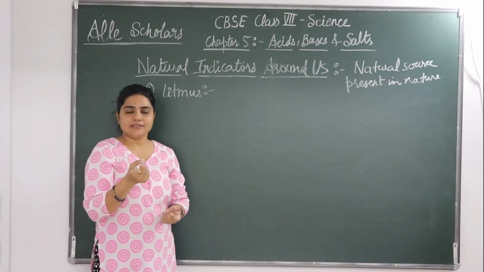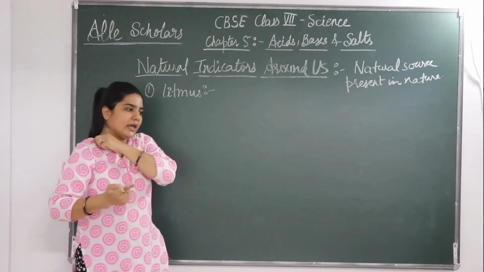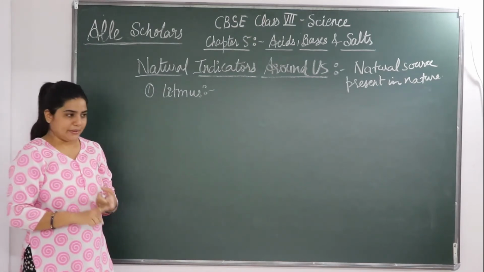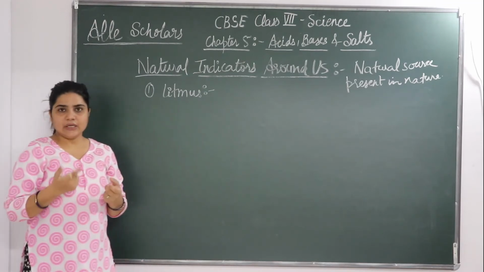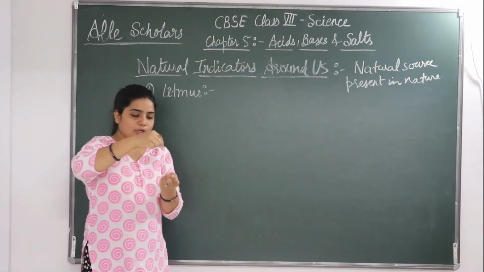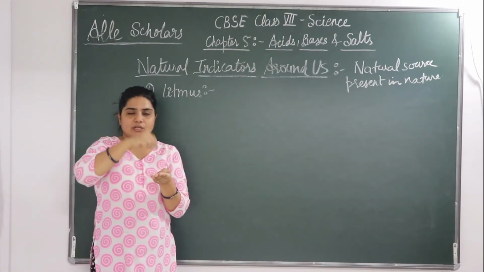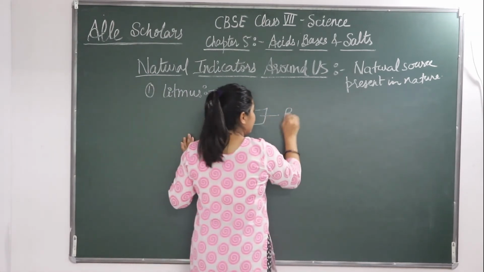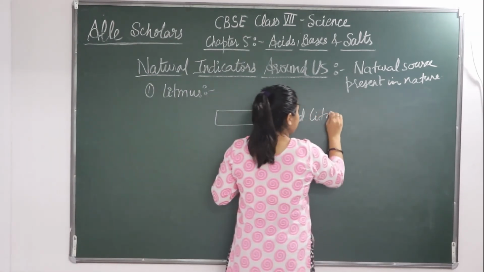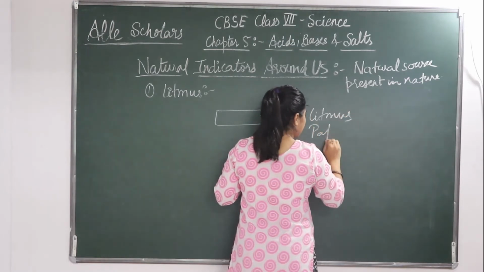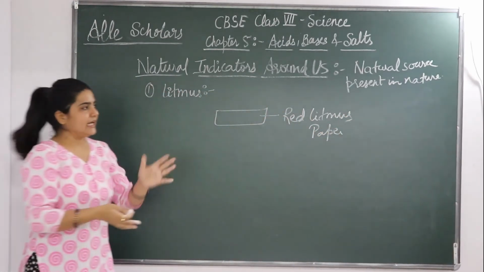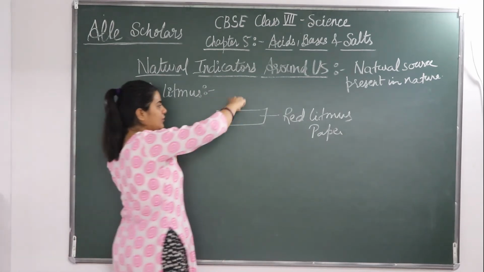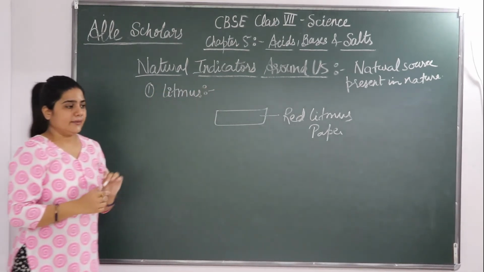Or if you do not have a solution, just take a strip of red litmus paper. You can put the red litmus paper in it and see how it changes, or you can put a drop of solution on the litmus paper. This is the red litmus paper. I will be showing you the list of solutions just now. Take one drop with a dropper and put it on this red litmus paper.